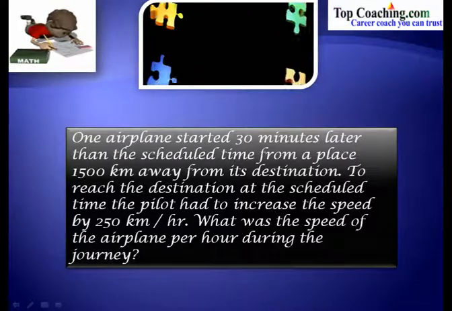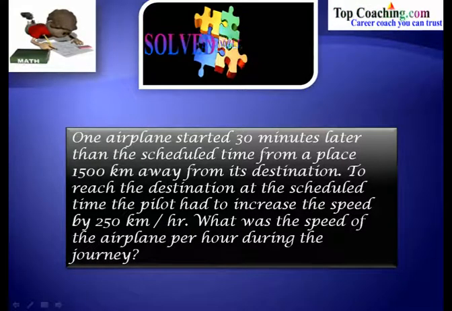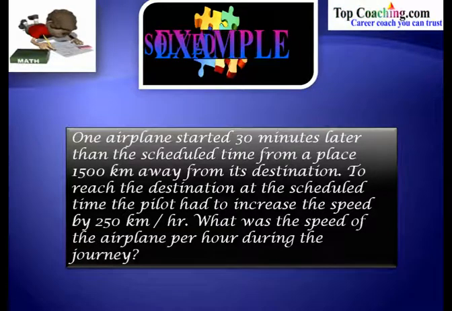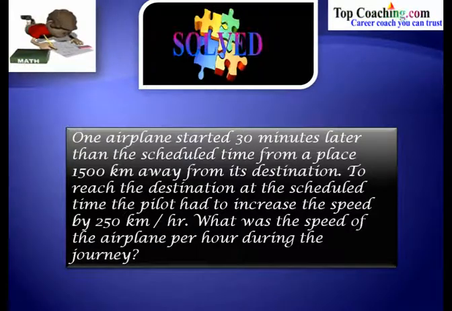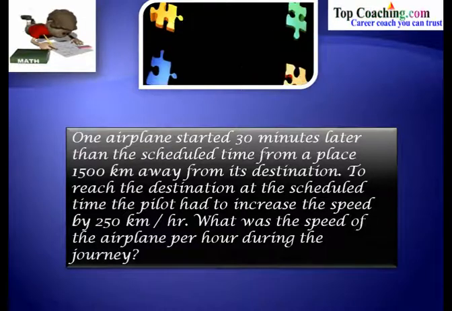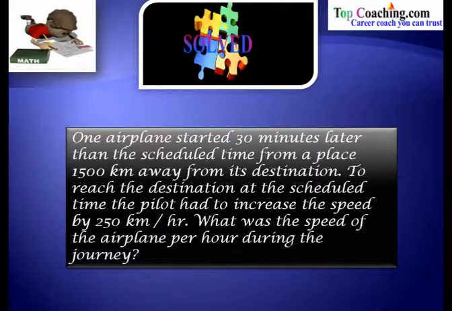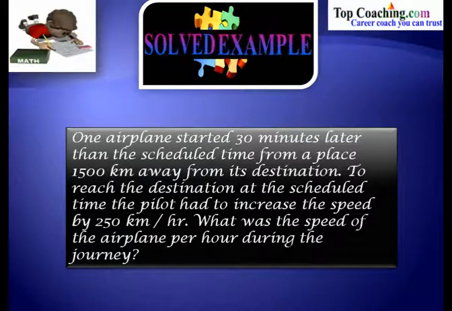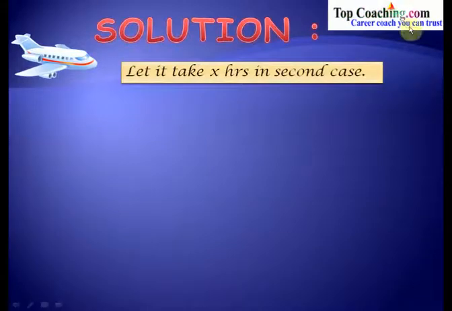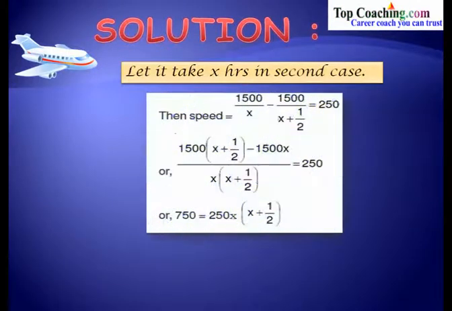So in this problem, we have been given that there's an airplane that started 30 minutes later than the scheduled departure from a place, and that he had to cover 1500 kilometers. Now in order to reach the destination at the scheduled time, the pilot increased the speed by 250 kilometers per hour. We have to find out what was the speed of the airplane per hour during the entire journey. So let us say that it takes x hours in the second case. Now in the second case, when he has increased the speed by 250 kilometers per hour, let us assume that he takes x hours to reach the destination.